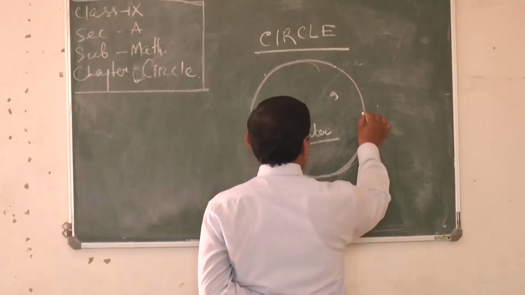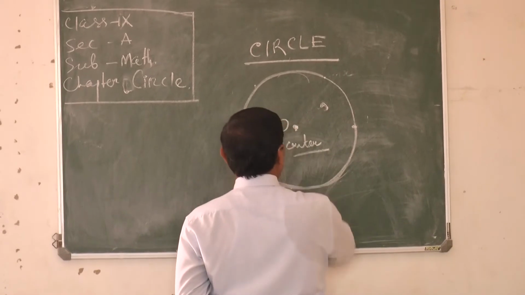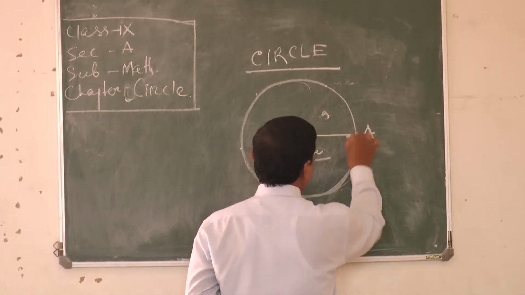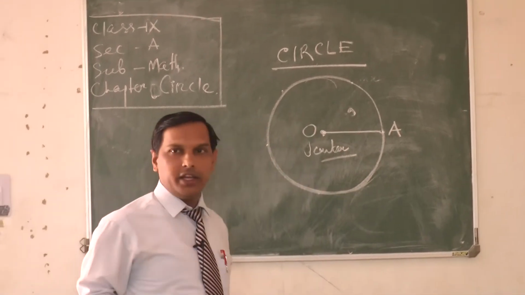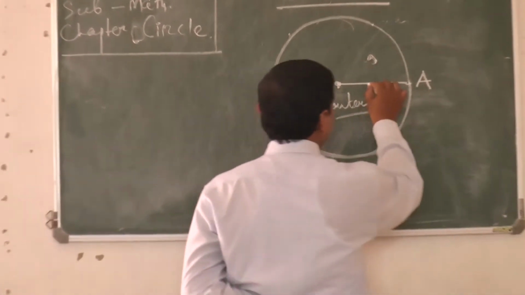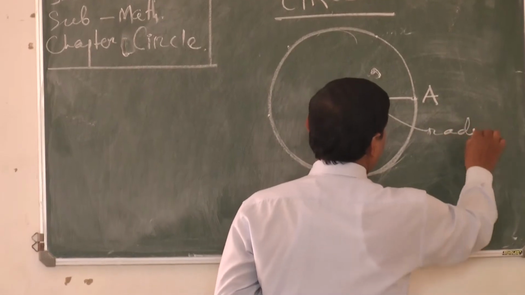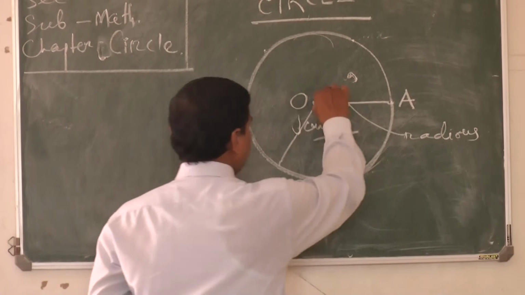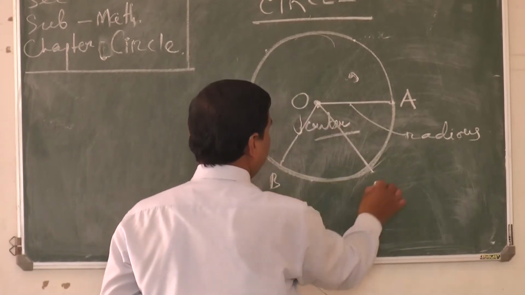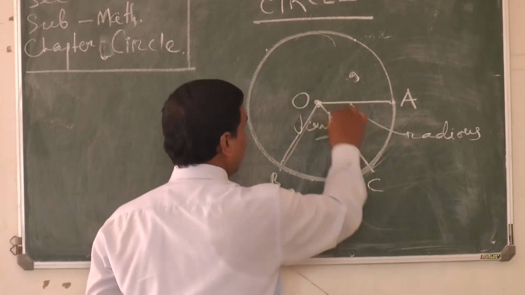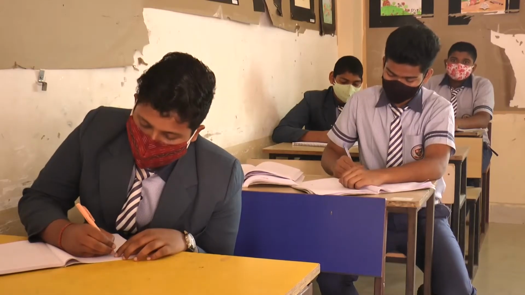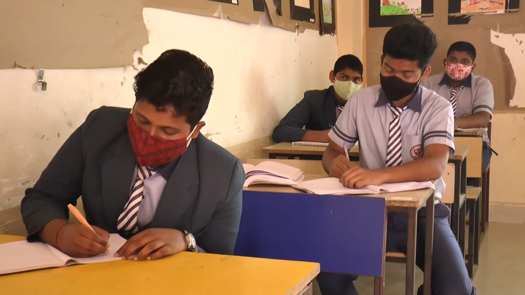If I take any point on the circle, let the center be O and the point be A. The distance between O and A is called the radius. You all know this is the radius of the circle. And all the radii in a circle are equal, because they are equidistant from the center to any point on the boundary line.